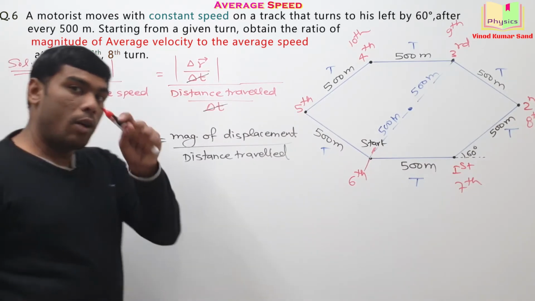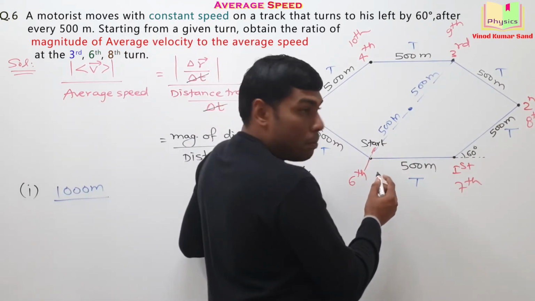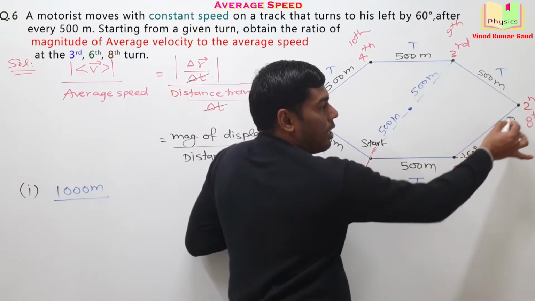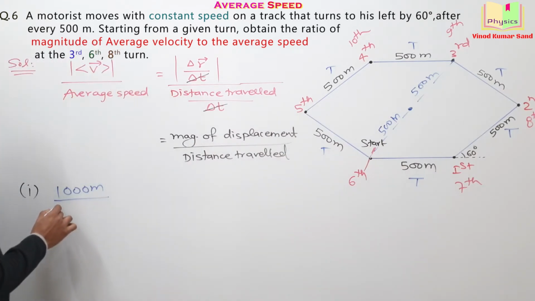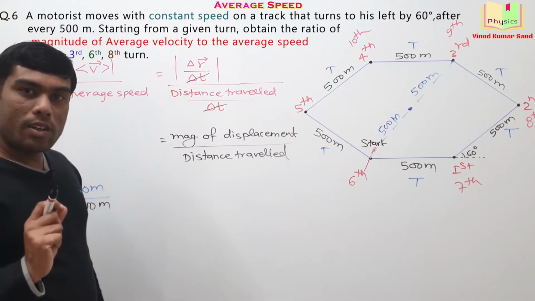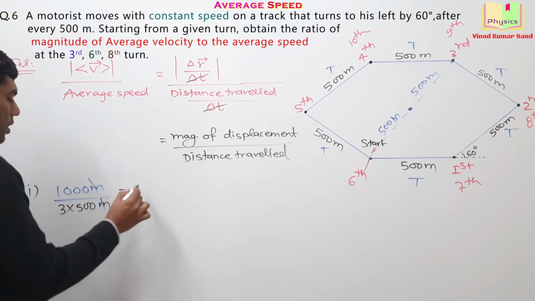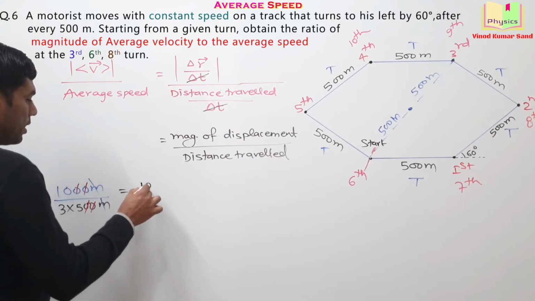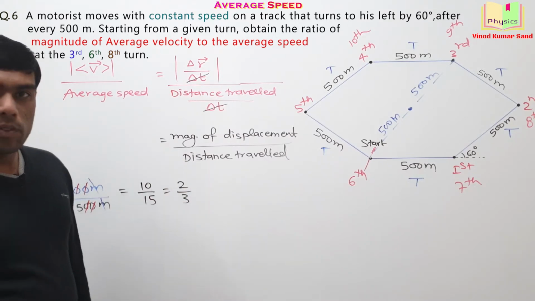Getting it? Now going for distance traveled. Distance traveled depends upon path. We start the observation here. It covers 500 meter, next 500 meter, next 500 meter. So distance traveled is 3 into 500 meter. Is it clear to you? You can simplify this thing. So the answer is 1000 by 1500, or 2 by 3. Is it okay?